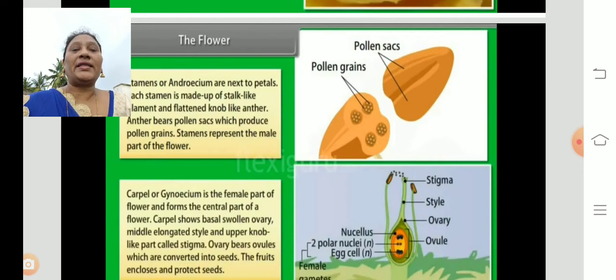If you cut the anther in transverse section, you can see the pollen sacs, which bear the pollen grains. So the stamens represent the male part of the flower, while the carpel or pistil is the female organ.